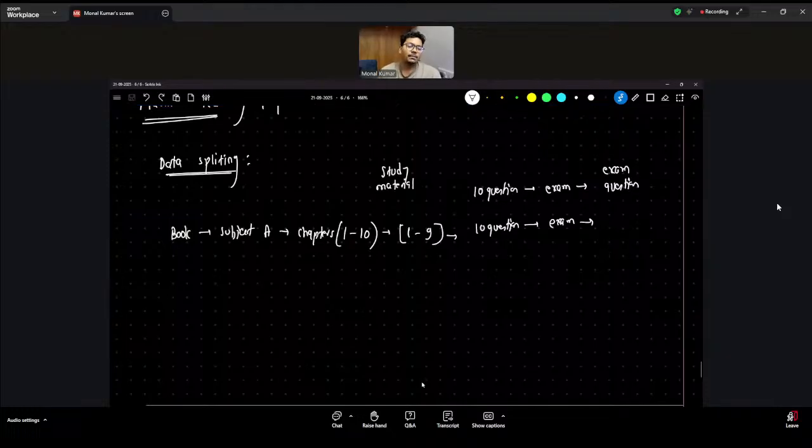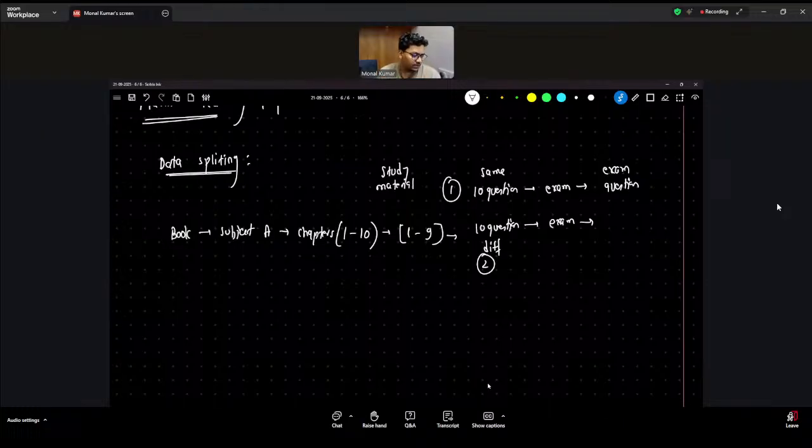Okay, so tell me which one is evaluating the students better: 10 questions different, or 10 questions the same? This is 1, this is 2. In terms of evaluation, 2 is different. Why? Tell me why this one is better in terms of evaluating the students as compared to 1. Think about it.